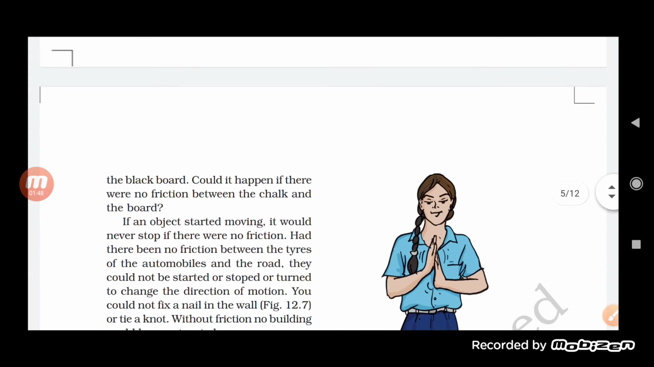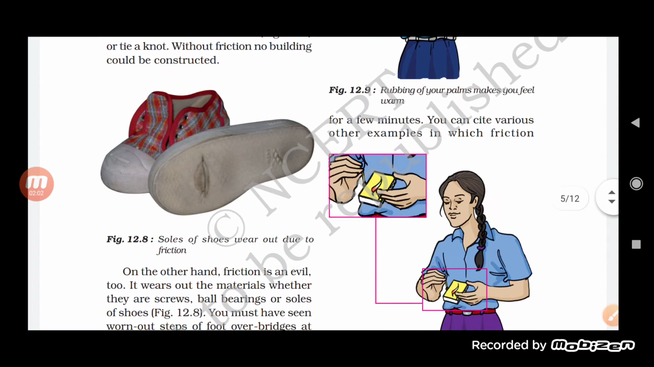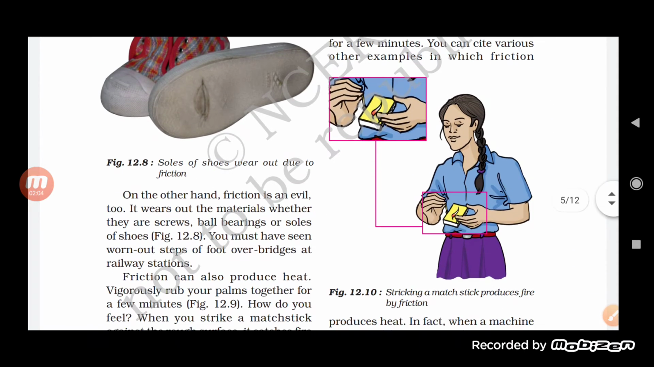Now let us see what are the disadvantages of friction. So we can say that if we talk about friction, the materials which are continuously in contact, there is friction there, it means the two objects are continuously rubbing on each other. Obviously they will cause the wear and tearing of the material.